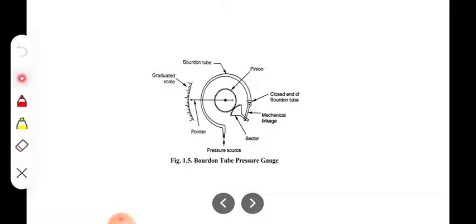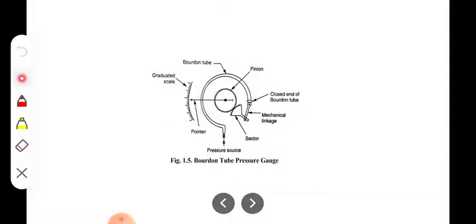Because of that elongation, a mechanical linkage is connected to the closed end of the Bourdon tube. At the end of the mechanical linkage one sector is attached, and that sector is meshed with a spur gear. Once we apply pressure to the open end of the Bourdon tube, the tube elongates.